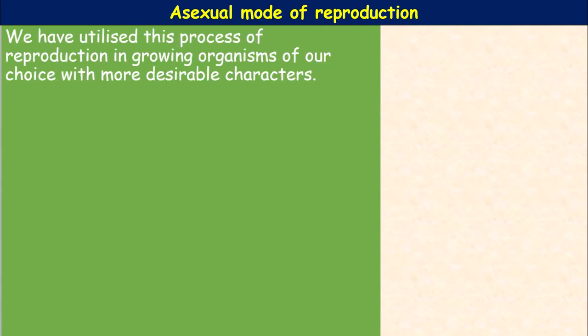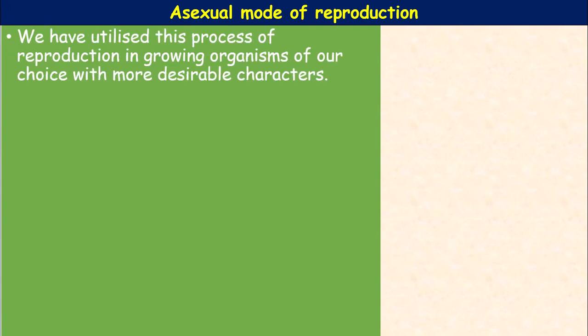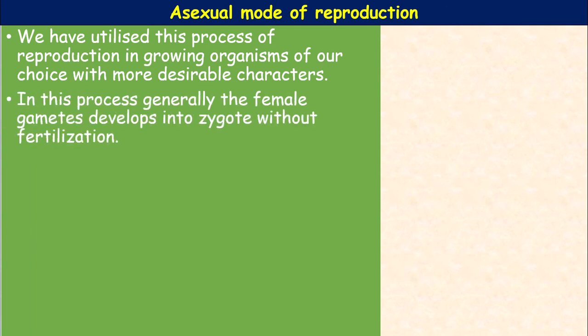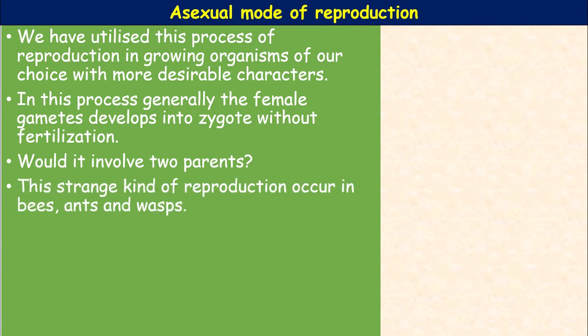We have utilized this process of reproduction in growing organisms of our choice with more desirable characters. In this process, generally, the female gametes develop into a zygote without fertilization. Would it involve two parents, meaning male and female? No. This is a strange kind of reproduction.